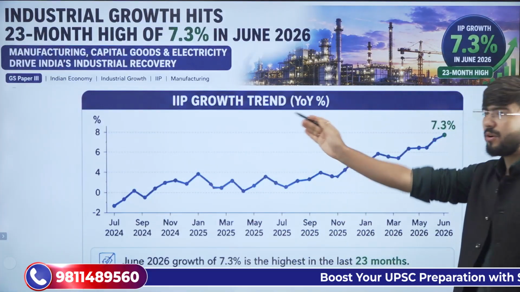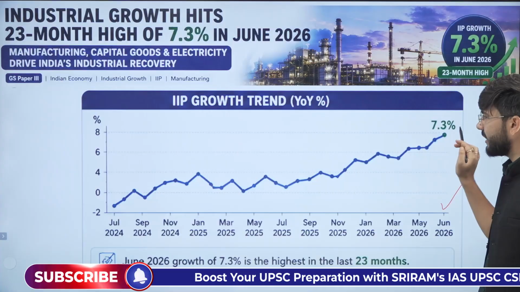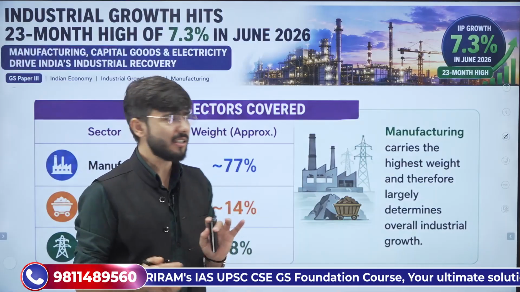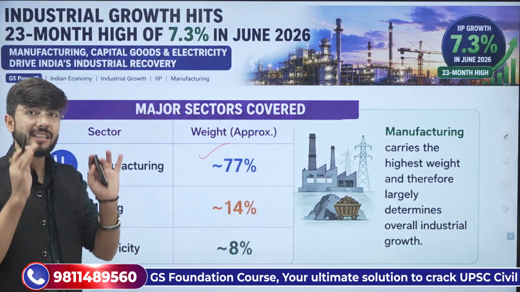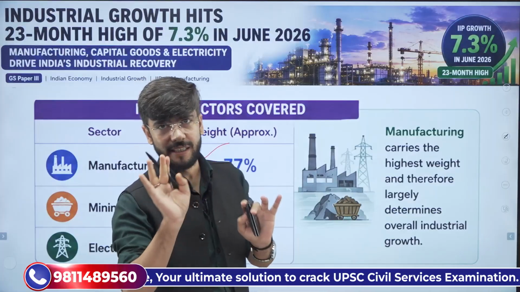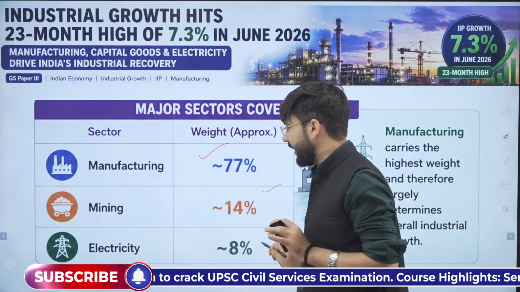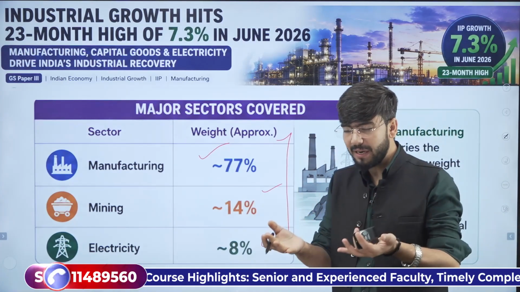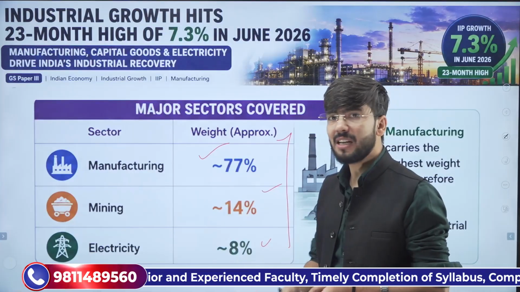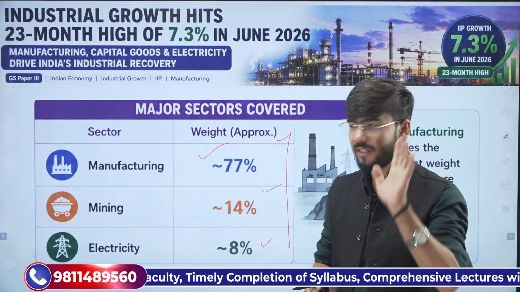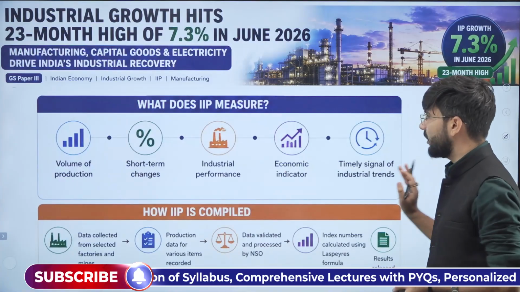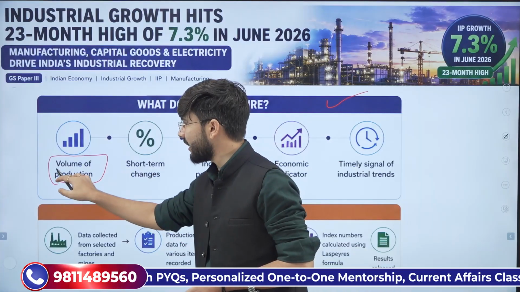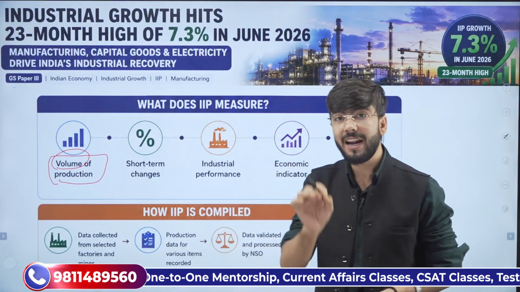This is the growth trajectory from July 2024 to June 2026, and this is the all-time high of 23 months. Clear? The major sectors: manufacturing, which has 77% weightage in the index. Clear? Then mining and electricity. These are the three sectors which are given weightage when we compile the index of industrial production, and the highest weightage is given to the manufacturing sector. Remember this? Chalo. Next, what does the IIP actually measure? It measures the volume of production. Remember the key terms: volume of production, not the value of production.